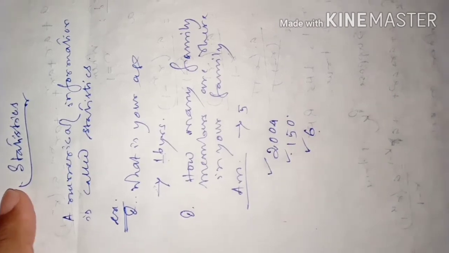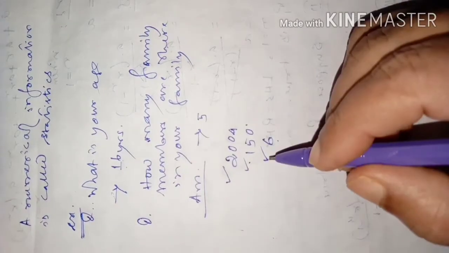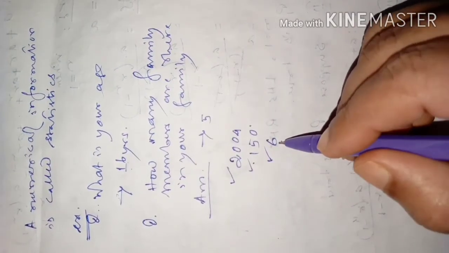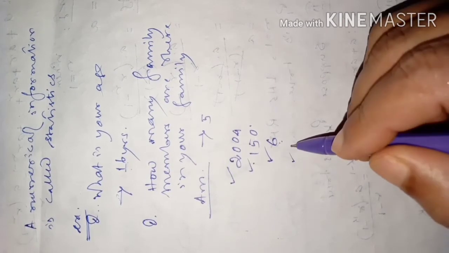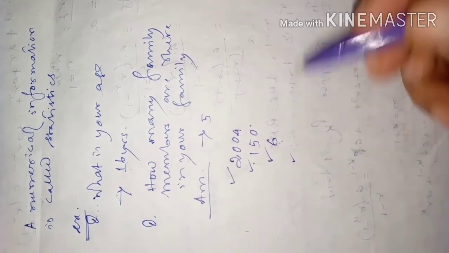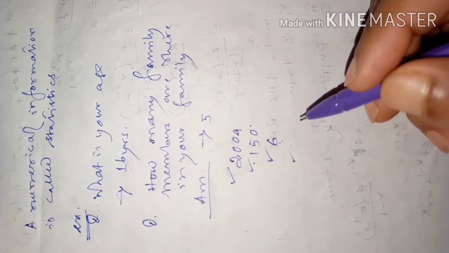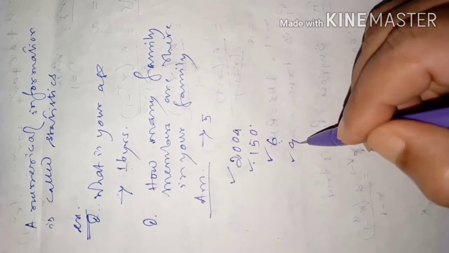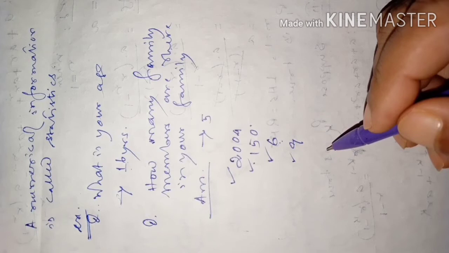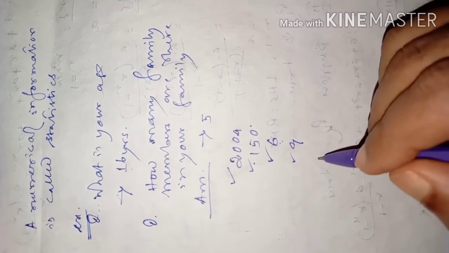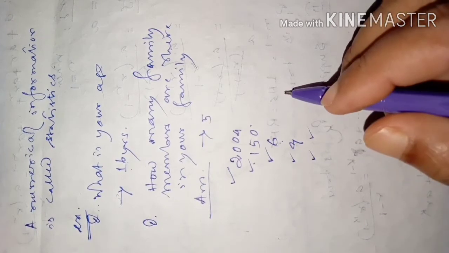So how many planets are there in the solar system? Then you will say a number. So say 9 planets, or 8 planets, whatever you say, that is a number only. So how many solar systems are there, suppose somebody asks you, that is also a number only.